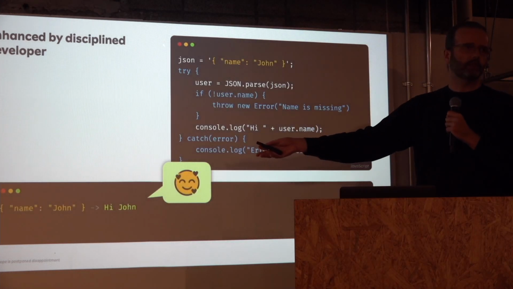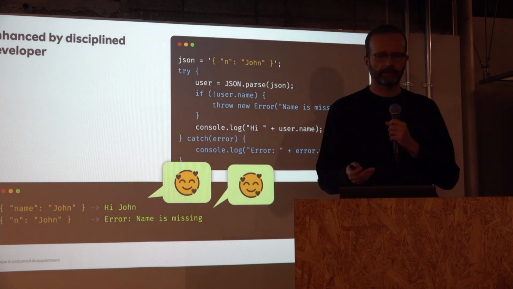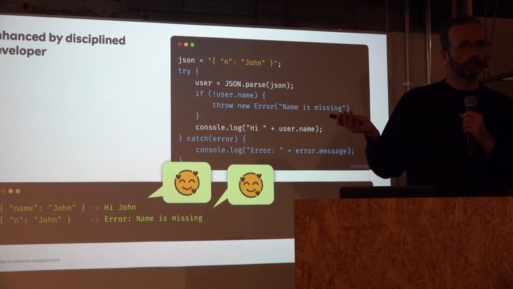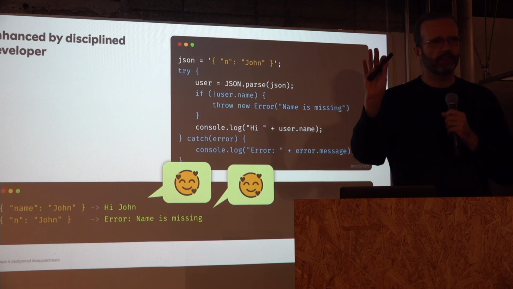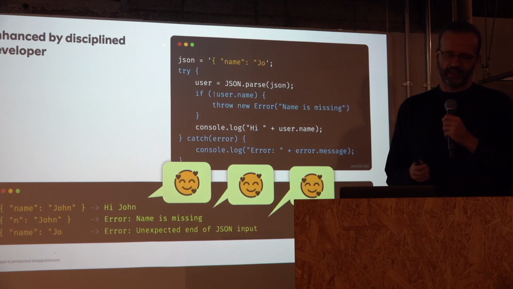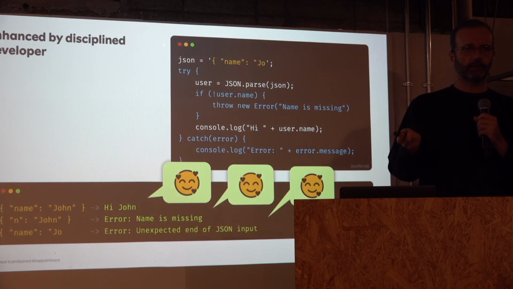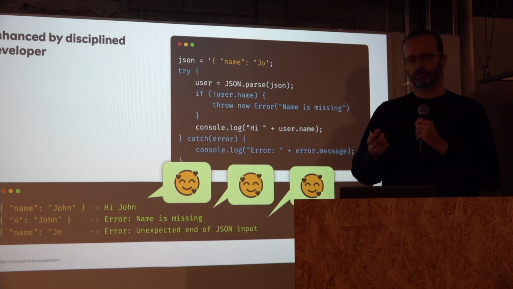So first case is still good. Second case is also good. So now we are getting an error that we can handle. Maybe we don't put an overlay on the big football match on live TV. And then the third case is also good. We are getting an error, okay? So we can handle that. We can give a good experience to the user.